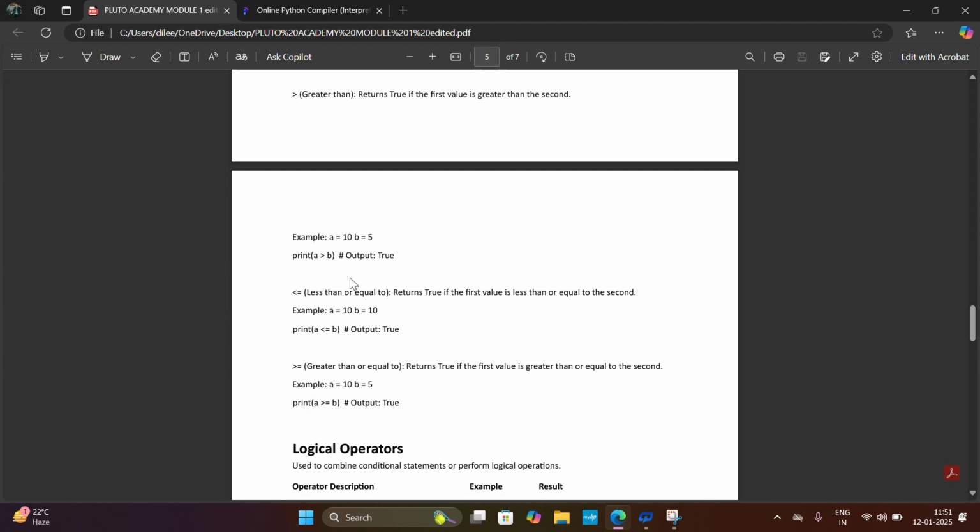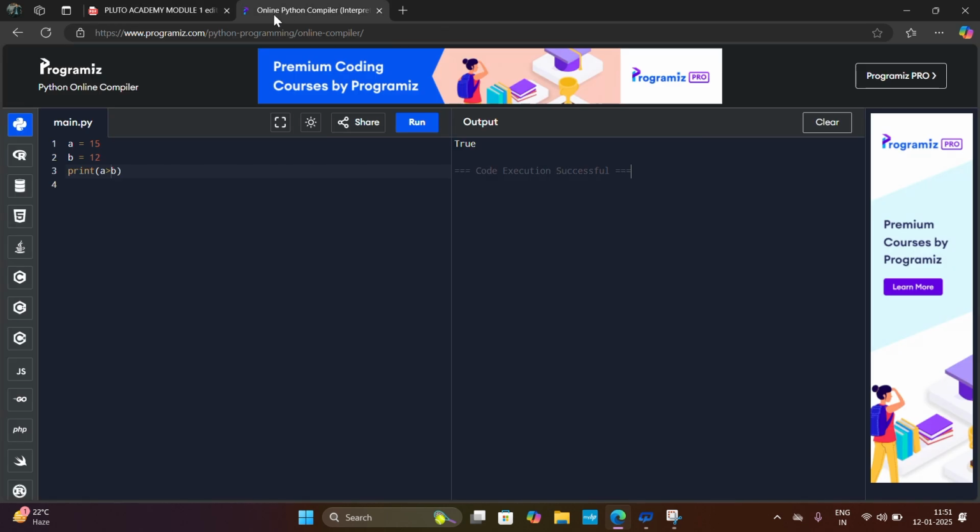Less than or equals to, greater than or equals to. Less than or equals to returns true if the first value is less than or equal to the second. Let's see an example. I will put here 15 and I will assign the operator less than or equals to and I will run this program.